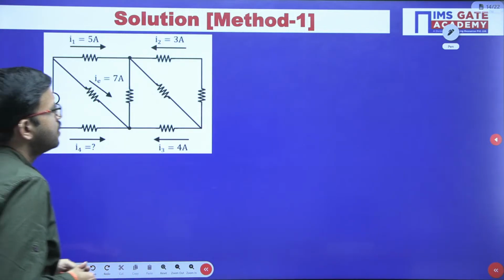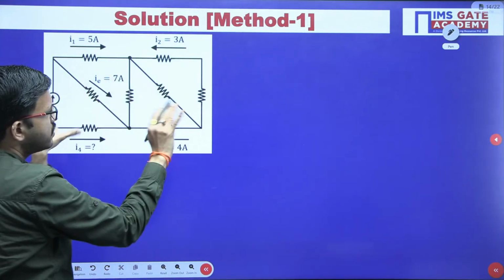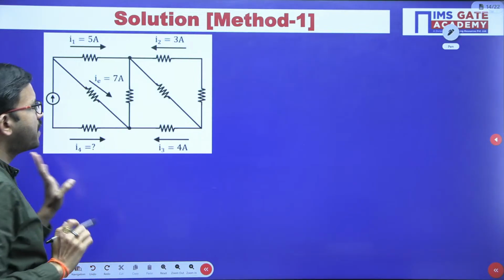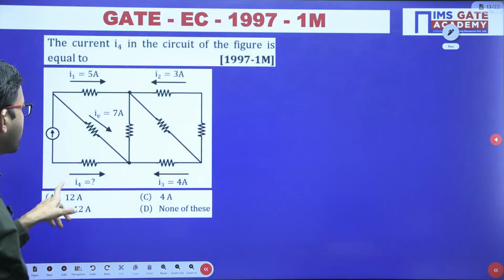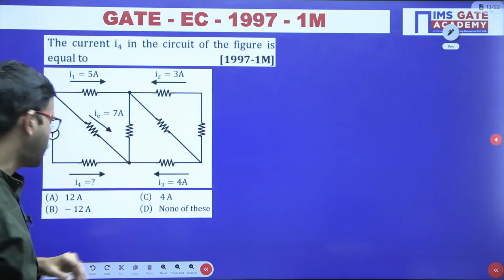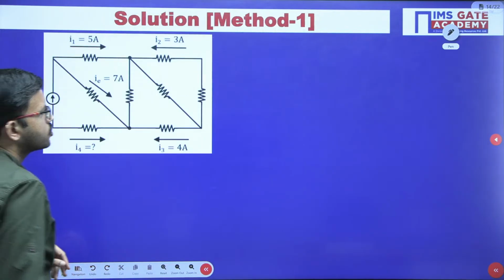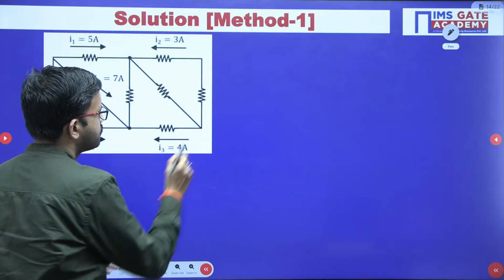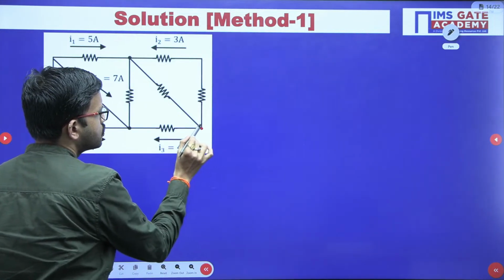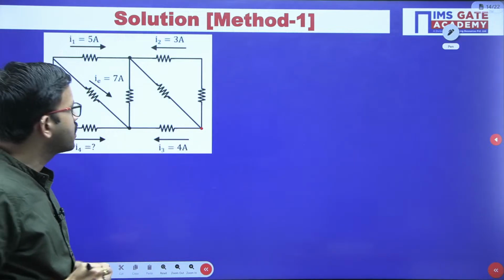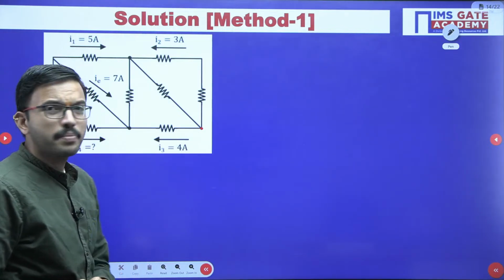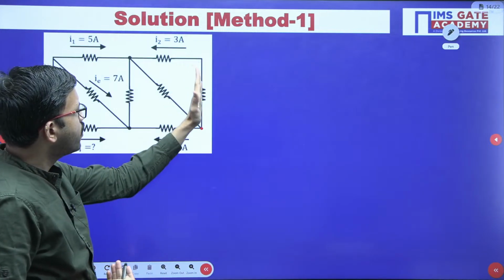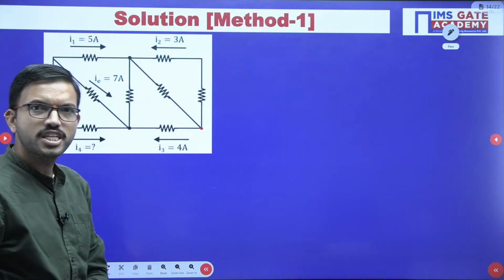Say for example, here you have the circuit like this. In this particular circuit, you are supposed to calculate the I4 value. So here you can observe, say for example, I am starting from here. Here you have a node. To this node, how many branches are connected? 1, 2, 3. 3 branches are connected.